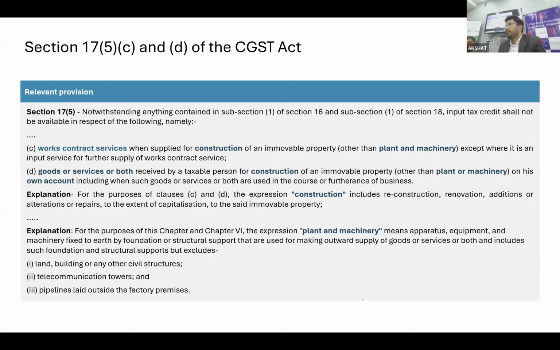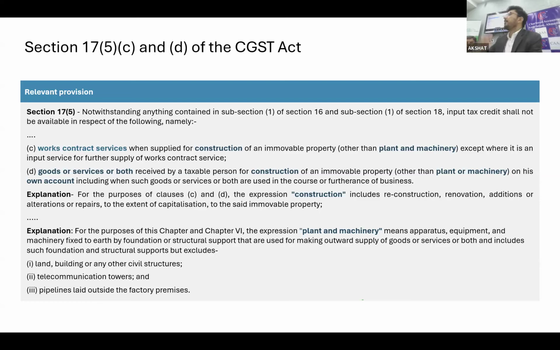Now, if I am constructing on my own account, then this provision is restricting me. They have not removed the words on his own account. So henceforth, the litigation will be on the words on his own account.